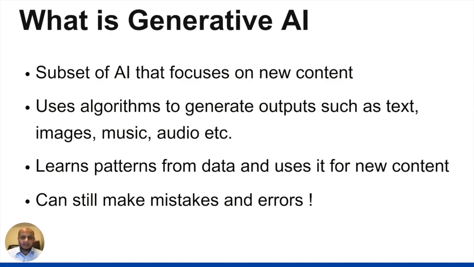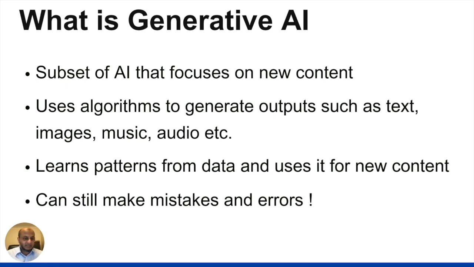So, what is generative AI? Generative AI is a subset of artificial intelligence, and it is designed to generate and create new content. That content can be images, text, music, or even videos. Unlike traditional AI, which is usually trained to recognize or classify existing data, generative AI can produce new, original content using the data that it's trained on, right?